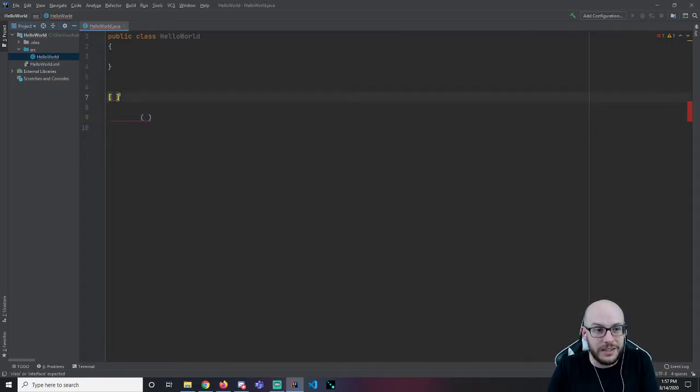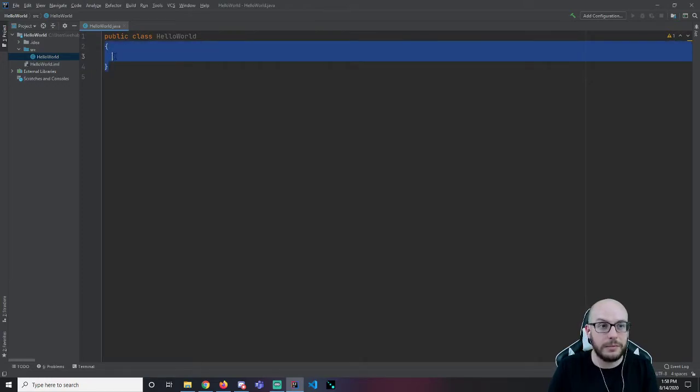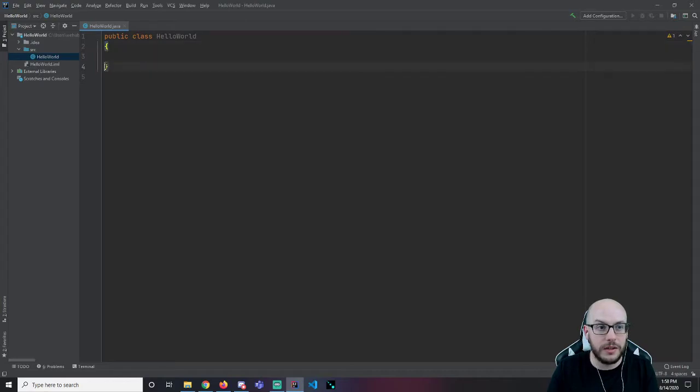As you can see right now, IntelliJ is mad at me. That's what these little red squigglies mean. This is not proper syntax. We'll talk about what that means. But effectively, I'm putting characters in a spot in my file that don't belong there. Let's go back. So we have our class header, public, class, Hello World. We have what's known as a body, as denoted by this opening brace and this closing brace. So important statements are going to appear in the body, that is between this opening brace and this closing brace.